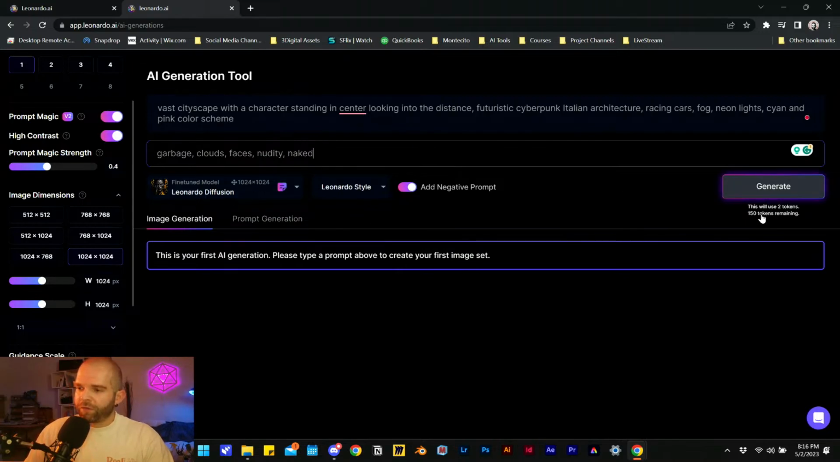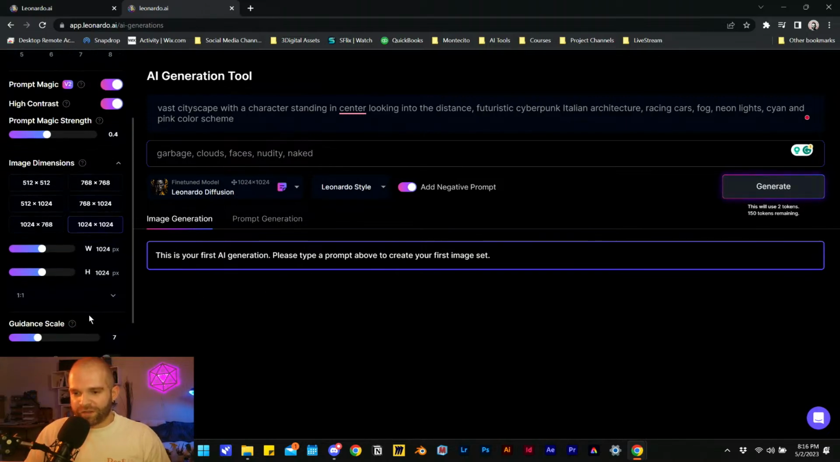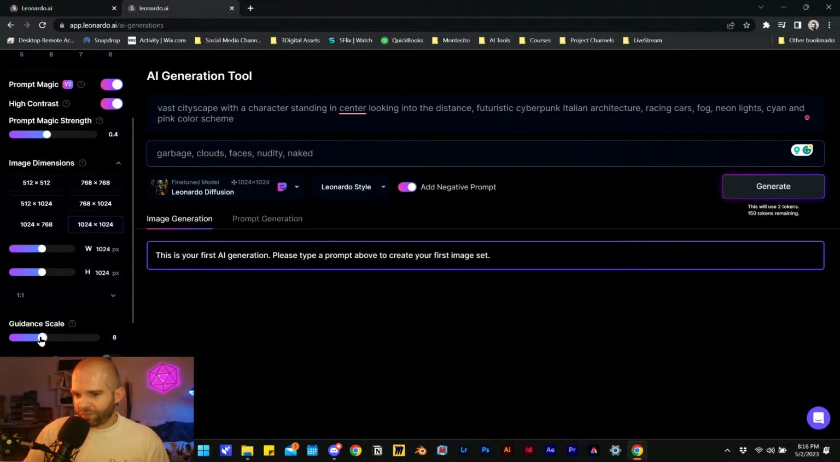It also gives you a preview. So this will use 2 tokens, 150 tokens remaining. So that's nice to know how much you're spending before you spend it. If I change these settings, like the guidance scale, I'm still using 2 tokens. Although at one point I do get a warning sign here: high or low guidance scale can produce unwanted results and image degradation. We recommend using a guidance of around 7. So then why have it slide to 18? Okay.